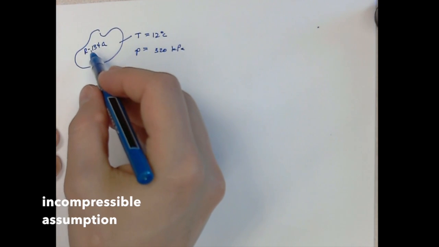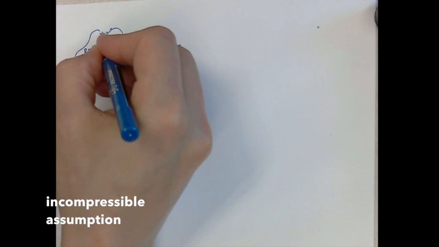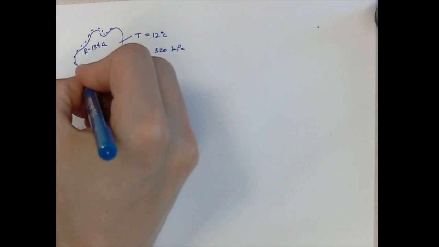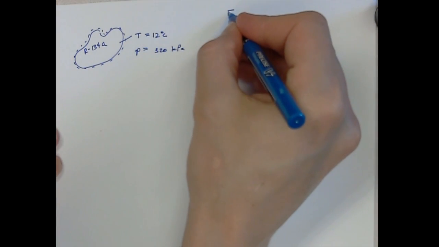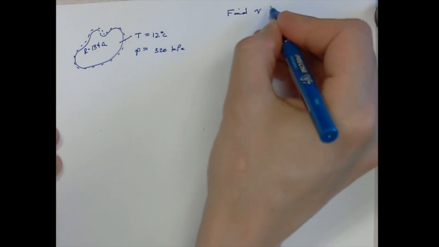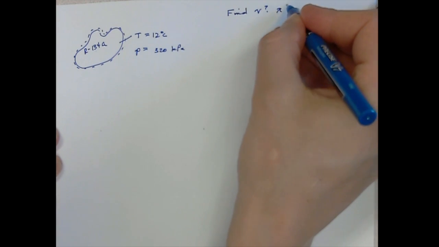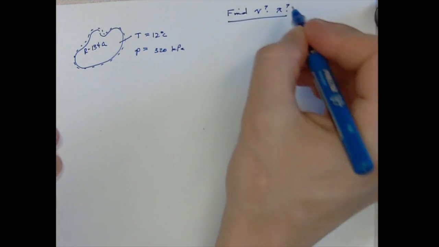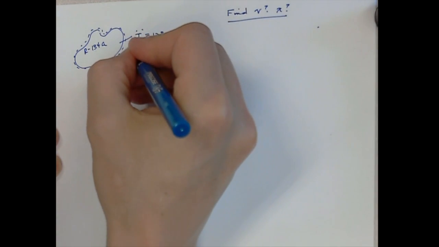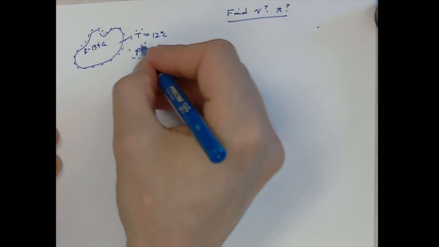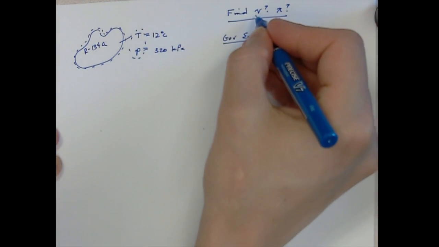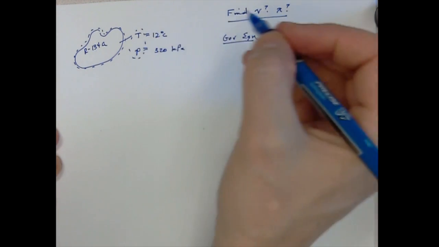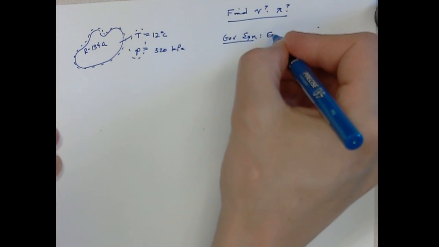First, we're going to consider a compressible system of R134A at a given temperature and pressure. We were asked to find the remaining thermodynamic property, and indeed the quality, if we can speak about such a thing. Since we're given T and P, our governing equation is going to give us V. That would be called the equation of state.